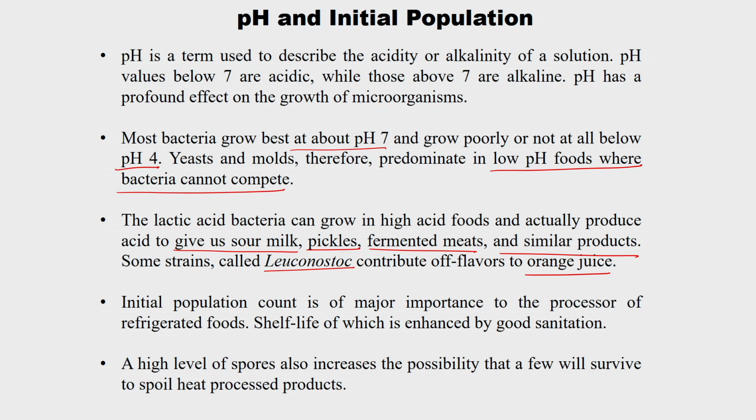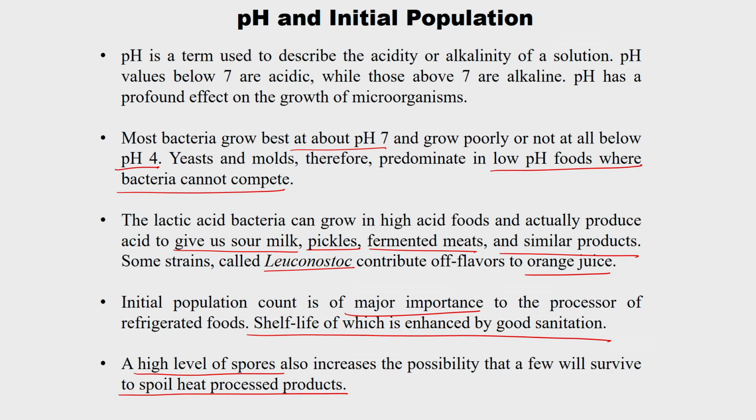initial count is high, then there may be a possibility for the microorganisms to be there in the food, right. That is the initial population count. This is of major importance to the processor of refrigerated food, the shelf life of which is enhanced by good sanitation. So, a high level of spores also increases the possibility that a few will survive to spoil the heat processed products. That is what I told.